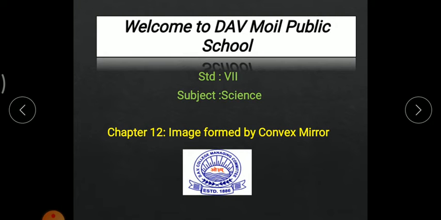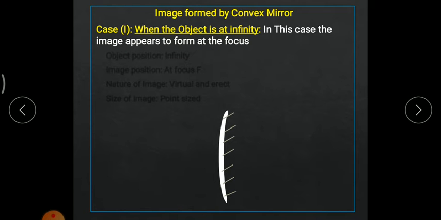In today's chapter of science, we will discuss image formation by convex mirror. In previous videos, we have studied image formation in terms of concave mirror. With a similar approach, we will study convex mirror. How does image formation take place in terms of convex mirror? So let's proceed. Here we have only two cases to study.